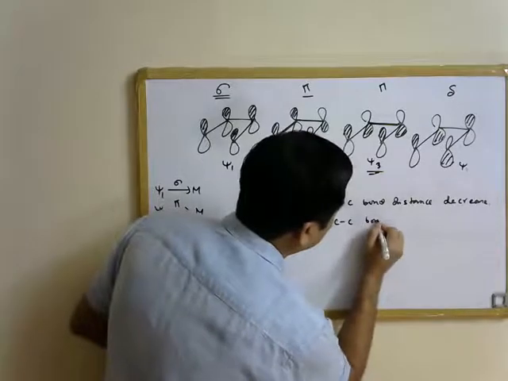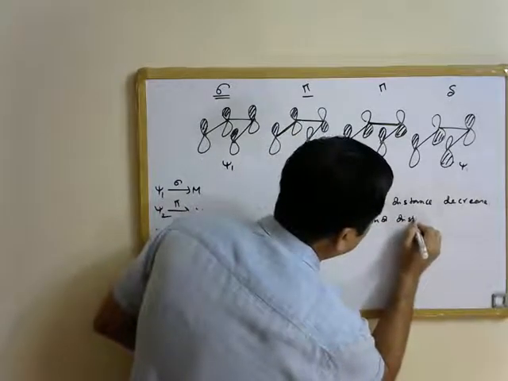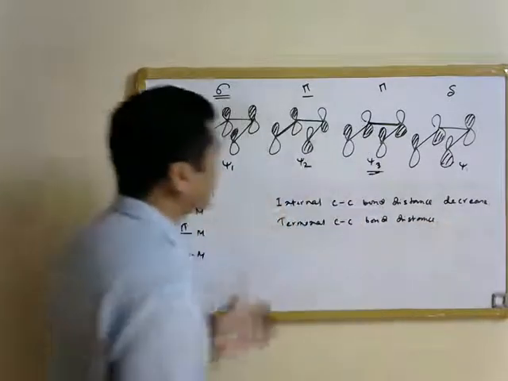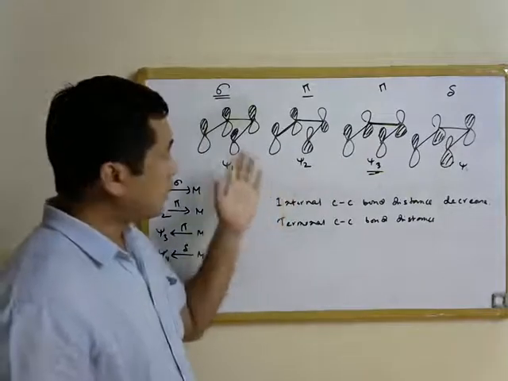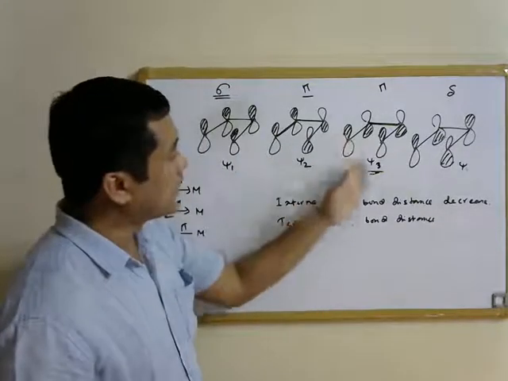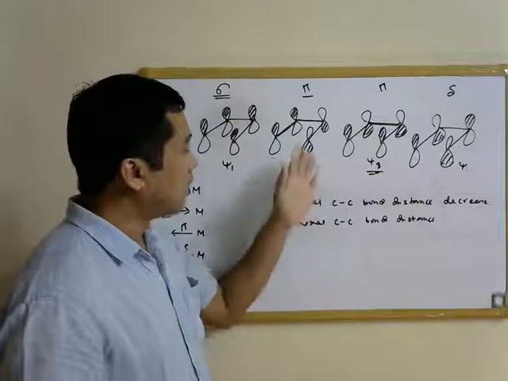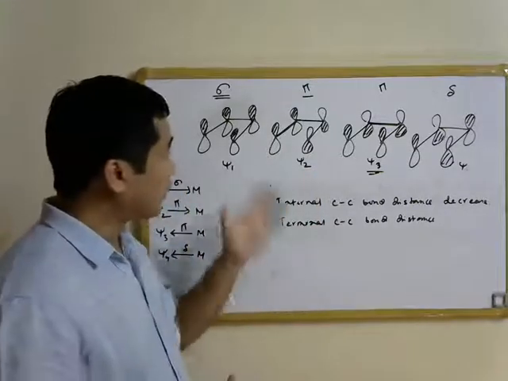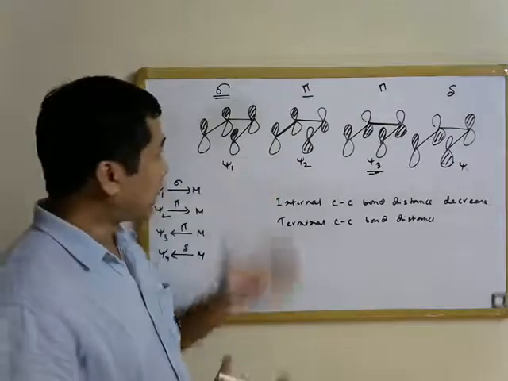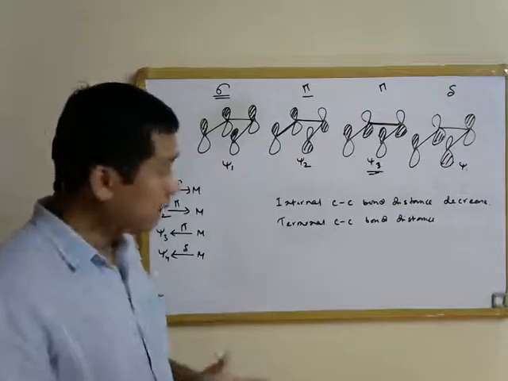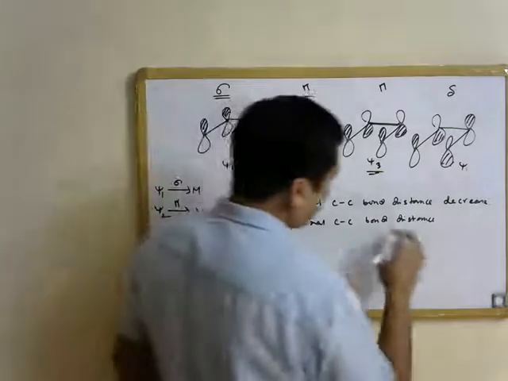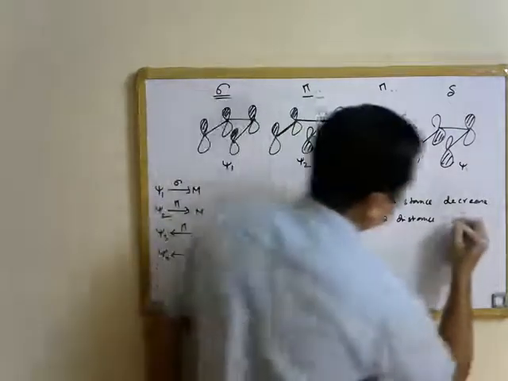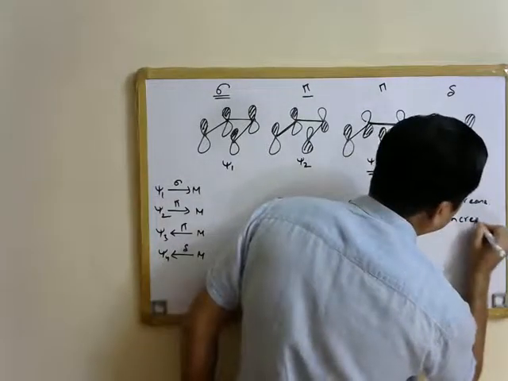While for the terminal CC bond distance, as we see, as we decrease the electron density on psi 2 and increase electron density on psi 3, the bond order between the terminal carbon atoms is going to decrease, and that is why the terminal CC bond distance is going to increase.